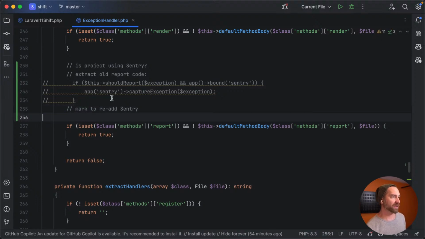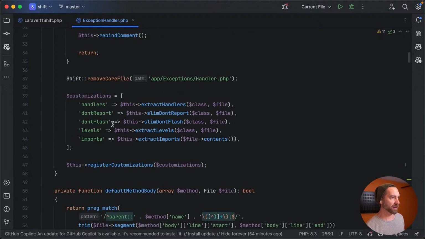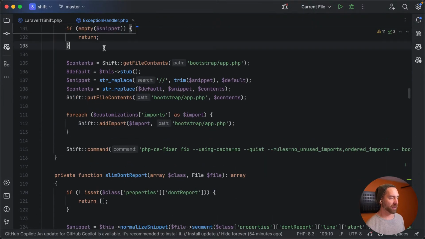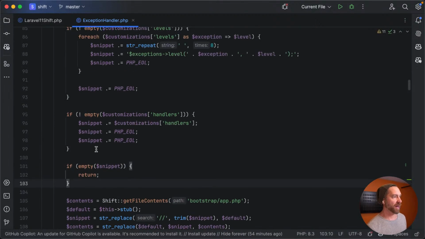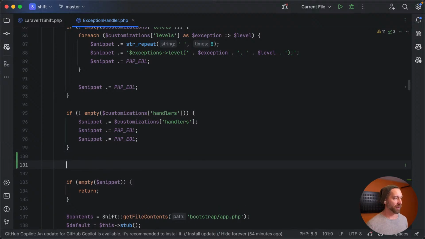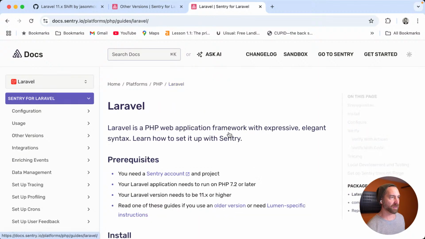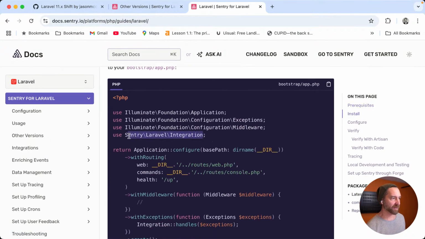So we'd mark to re-add Sentry, and then when we got in here, register customizations, we would basically just down here say, I think, if Sentry, then I don't think I'll write the code, but let's finish the pseudocode. We'd effectively add this import.